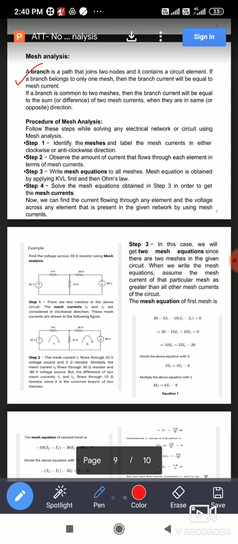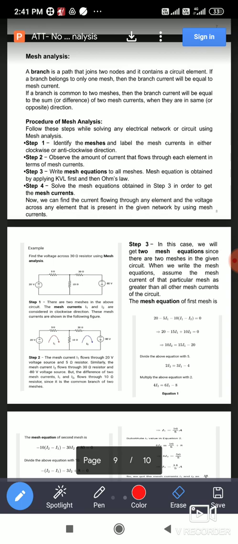Okay, so step 1 is identify the number of meshes and assign or label the mesh current in either clockwise or anti-clockwise direction. तर आपण काय करूया, we can follow the clockwise direction. So assign the mesh currents capital I1, capital I2, capital I3 in a clockwise direction. Okay, एक standard form कुठला तरी आपण यूज करूया. Either we can use clockwise or anti-clockwise, but we are deciding that we use the clockwise direction. So this is the first step.